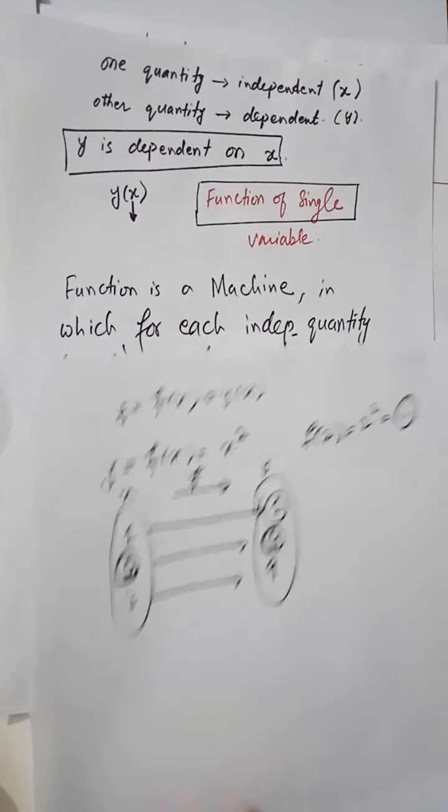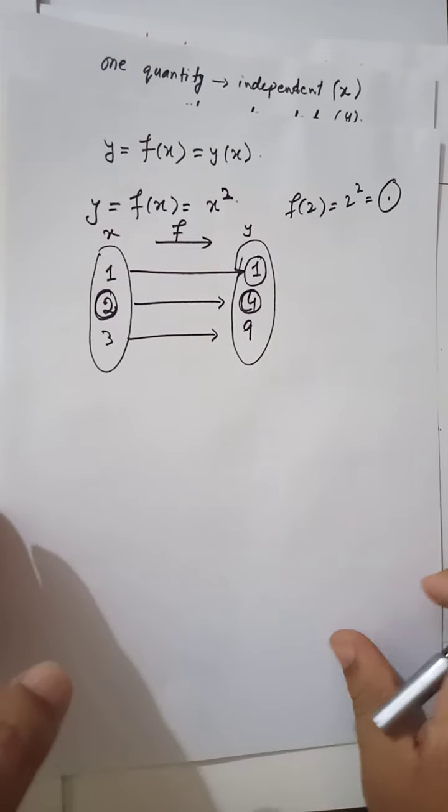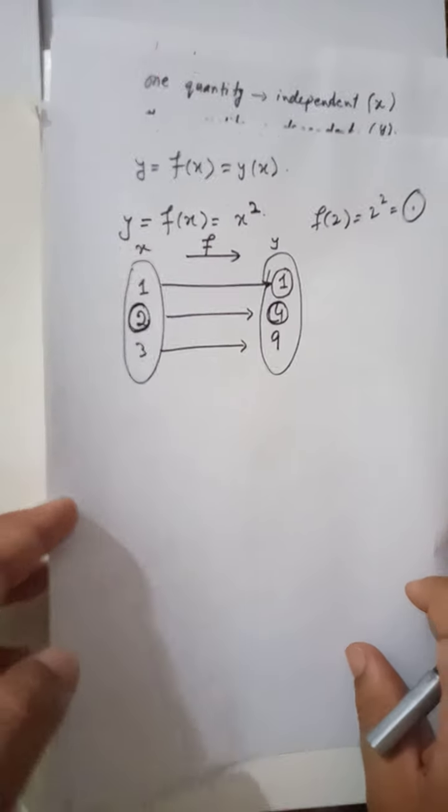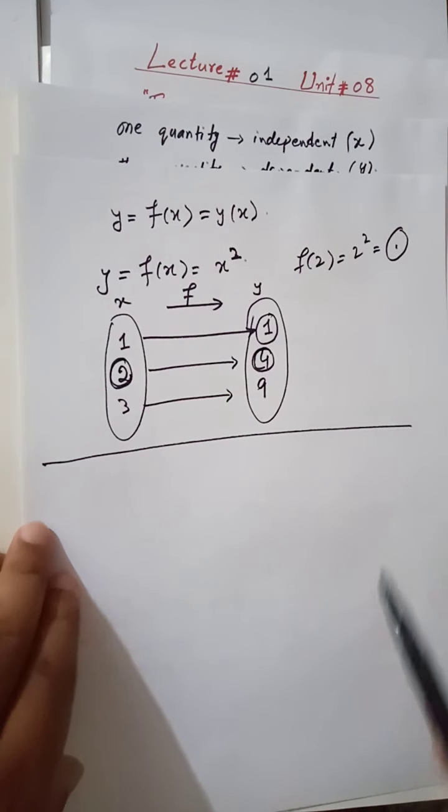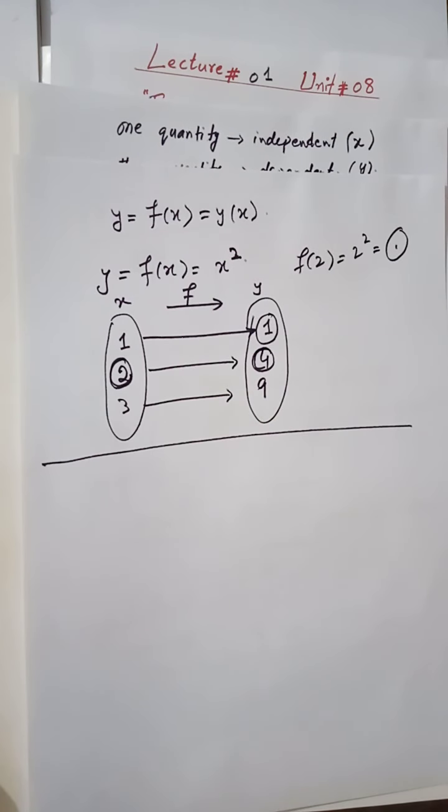So in short, a function is a technique or rule in which for each input, your independent quantity, we have a unique output. Unique means a single output, a single value of the dependent variable.